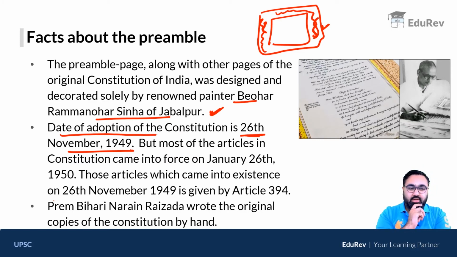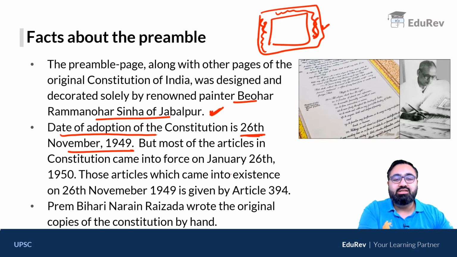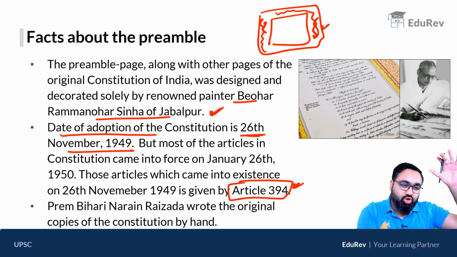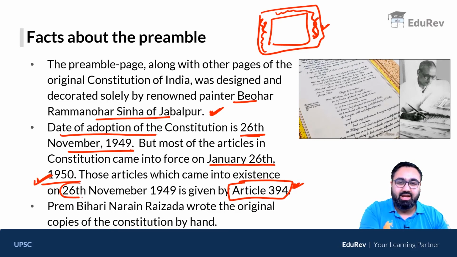Another interesting thing, what were the articles that were enforced on 26 November itself? The list of those articles is given in Article 394. So Article 394 itself contains a list of those articles which were enforced on 26 November itself. But the rest of the articles of the Constitution came into force on 26 Jan 1950. But the date written in the preamble is again 26 November 1949.